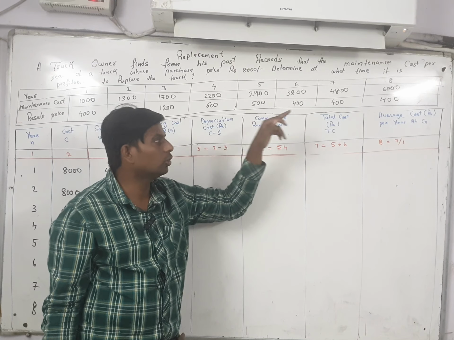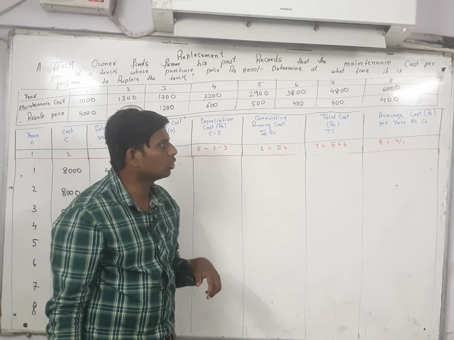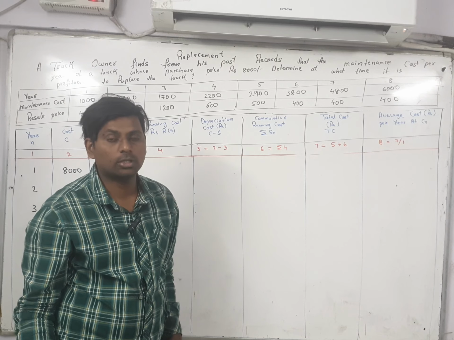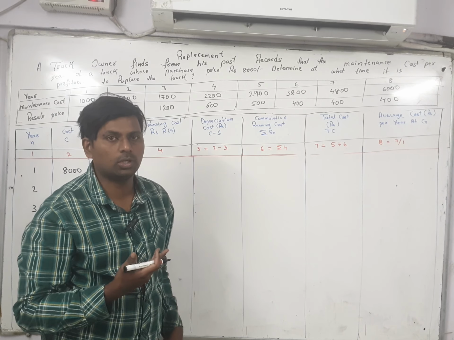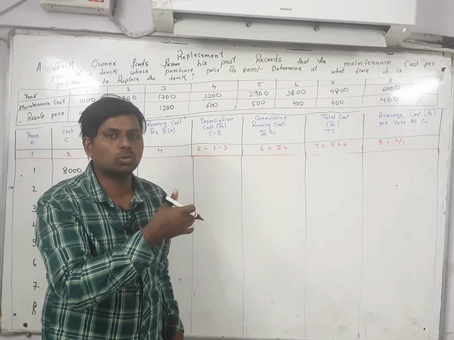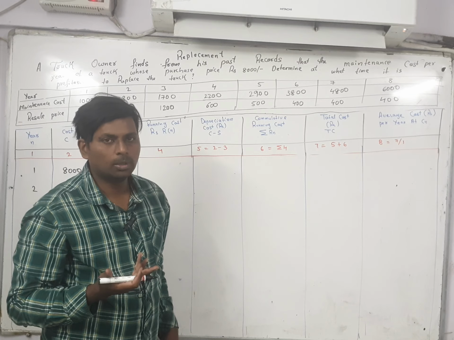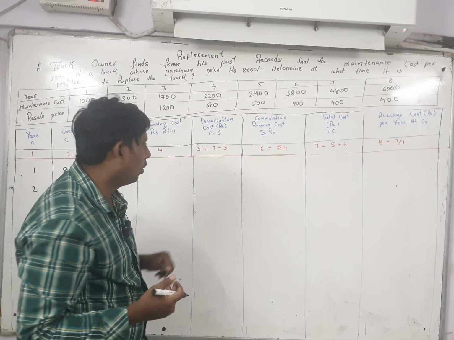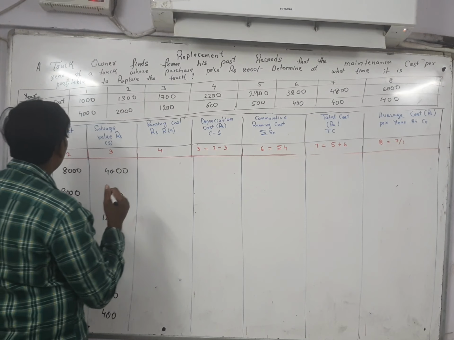In the sixth year, 3800. In the seventh year, 4800. In the eighth year, 6000 maintenance cost. The initial cost is 8000 only, but he spent 6000. If we add 2000 more, he can purchase the new machine. But the thing is that the maintenance cost is 6000. So what you have to do, you have to write down the maintenance cost.